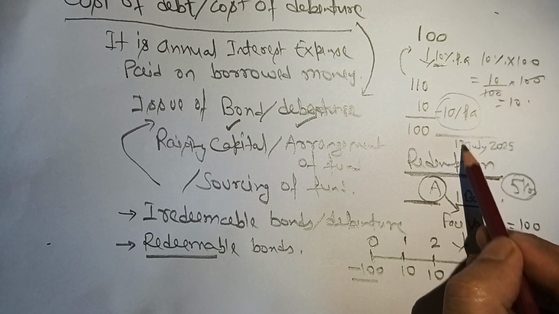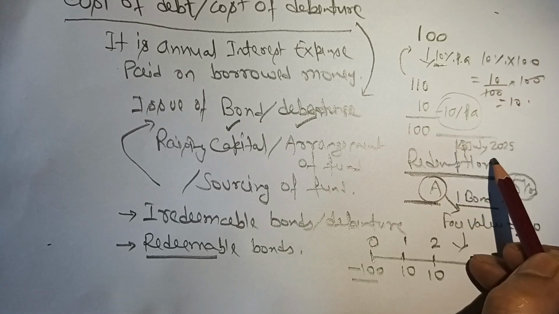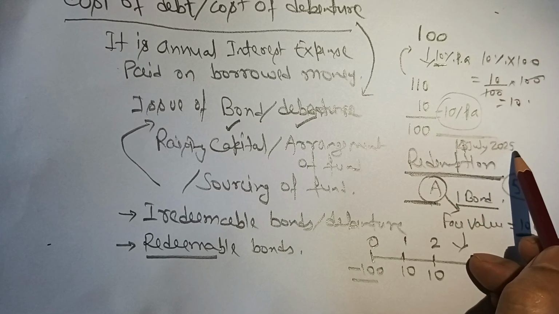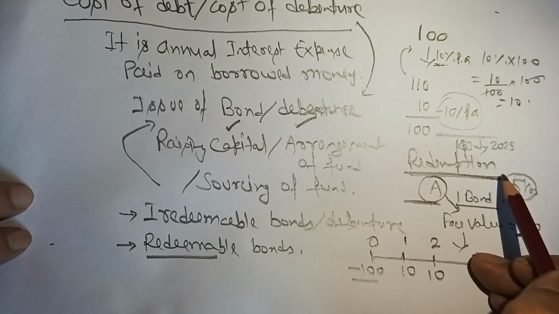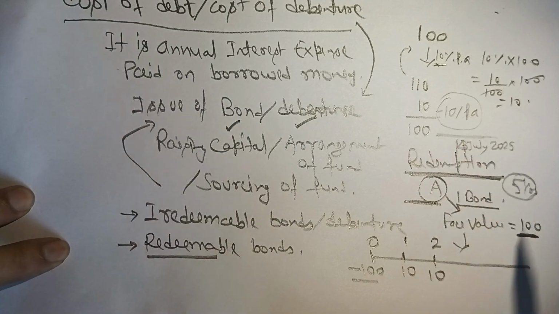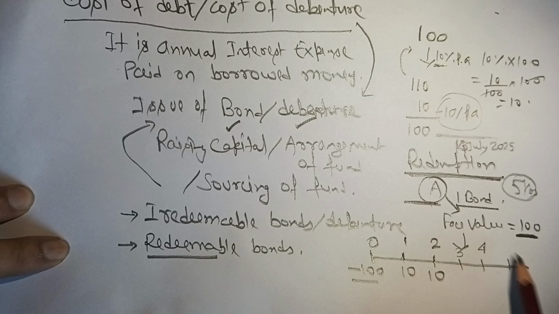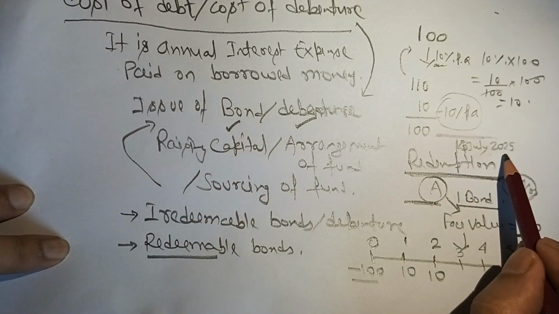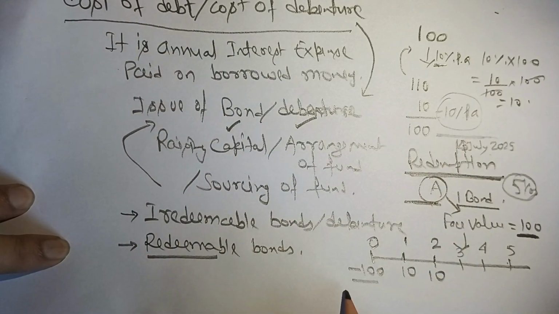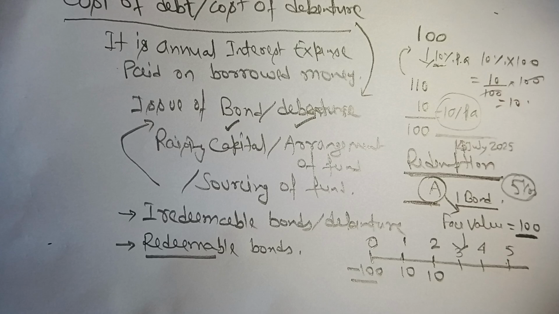So suppose a bond gets issued on the 14th of July, that is Monday, and they decided to raise this fund for 5 years. So what will be the maturity of the bond? 1, 2, 3, 4, 5. After 5 years, this date will be nothing but the 14th of July 2030. So the 14th of July 2030 will be the maturity date.